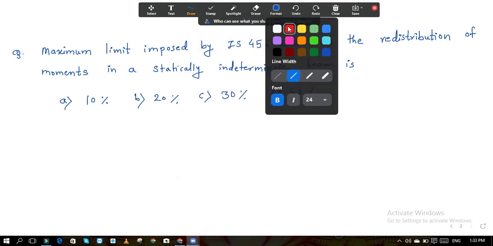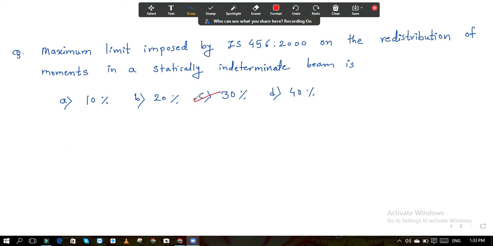10% is not the answer. The correct answer of this is 30%. So redistribution of the moment in statically indeterminate beams, according to IS 456-2000, it is 30%. Okay. So one more question based on IS code.